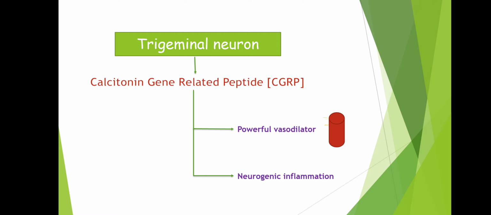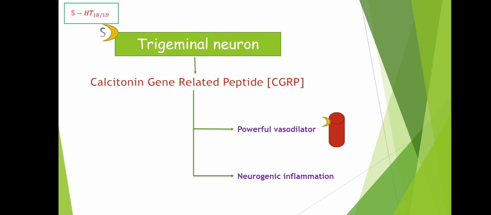Now we know that on the blood vessel we have got 5-HT1B/1D receptor. Even this trigeminal neuron has 5-HT1B/1D receptor also. So we know that serotonin binds with the 5-HT1B/1D receptor of the cranial blood vessels and produces vasoconstriction. Similarly, serotonin can also bind with this trigeminal neuron and activate this 5-HT1B/1D receptor.